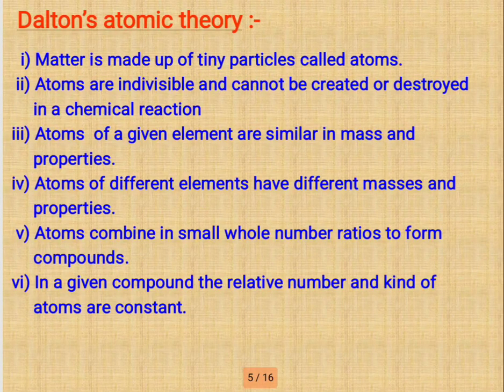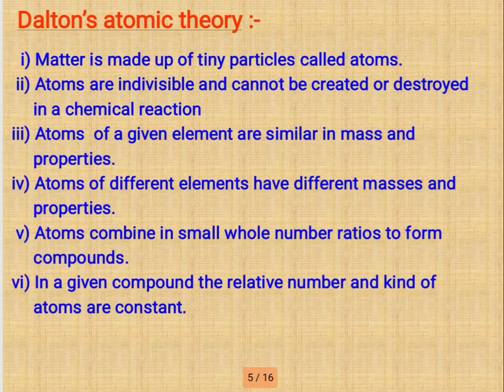The atoms of the same element are identical. Next, atoms of different elements have different masses and different properties. Fifth postulate, atoms combine in a simple whole number ratio to form compounds. And the last, in a given compound, the relative number and kind of atoms are constant.